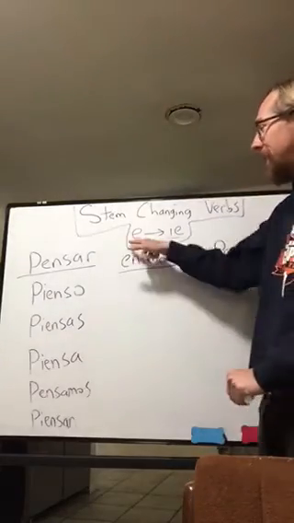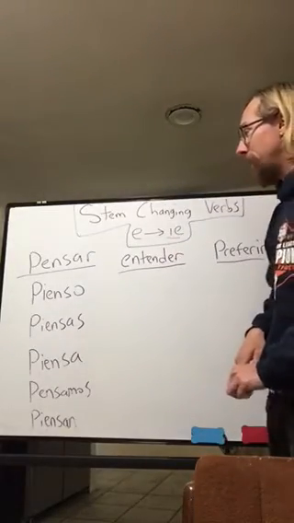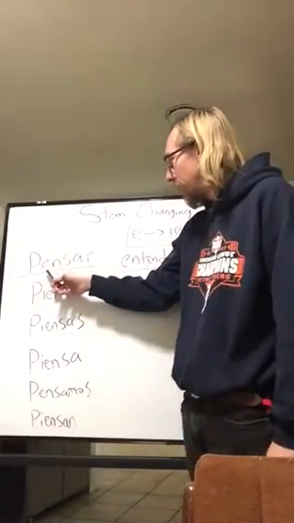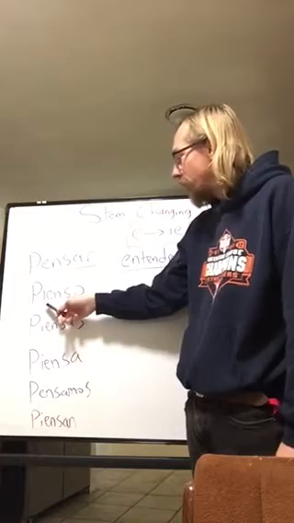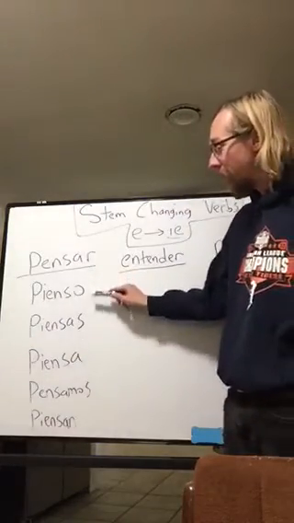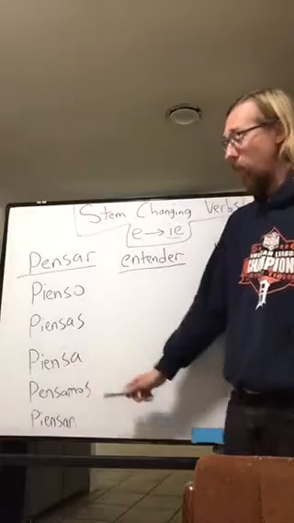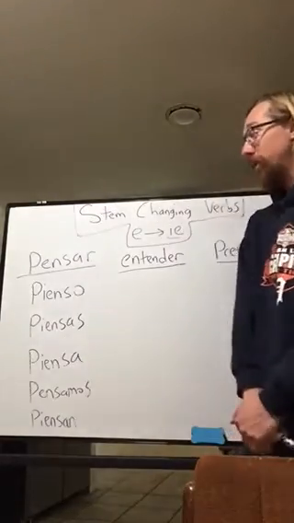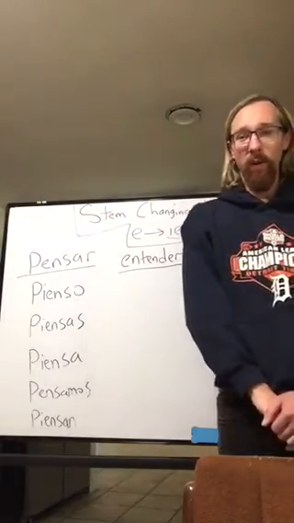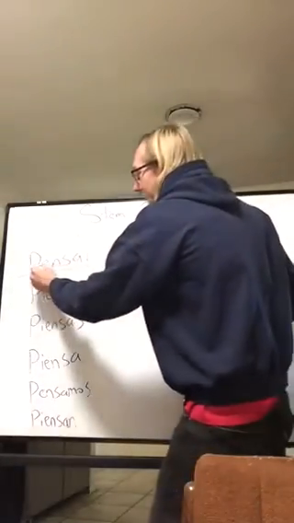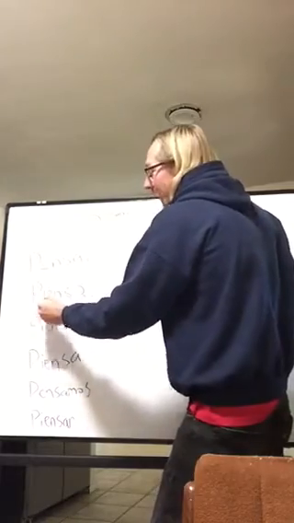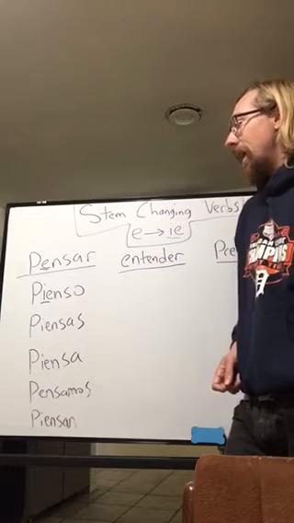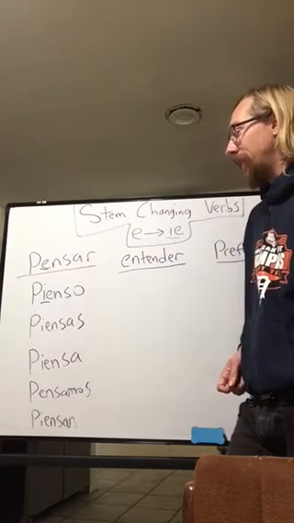So pensar is an E to IE stem changing verb, meaning that when you conjugate, you take the E from the infinitive form and you change it to an IE for every one of these conjugations except for nosotros. Okay? So the yo form of pensar is yo pienso. I've taken the E from the infinitive form and I've changed it to an IE. Alright, pienso. That means I think or I plan.